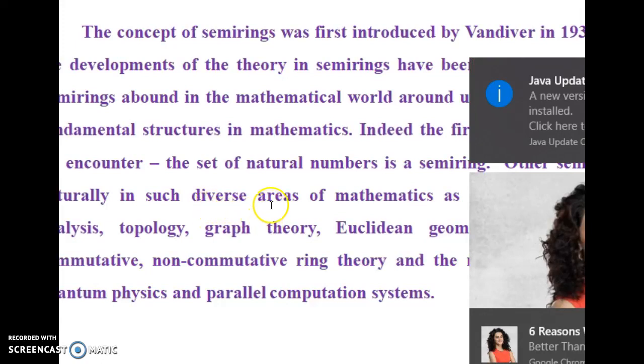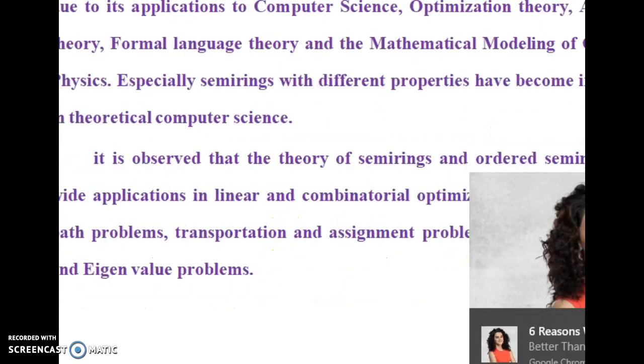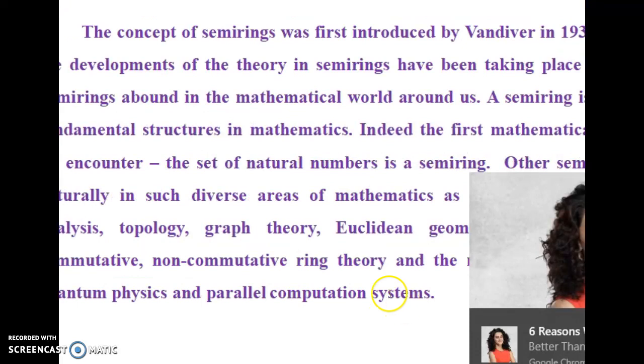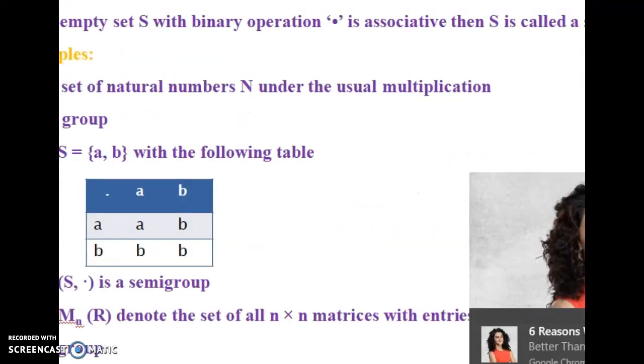Semiring is also applicable in different branches of mathematics such as topology, graph theory, Euclidean geometry, ring theory, non-commutative and commutative algebra, quantum physics, and so on. Other applications of semiring are mainly in computer science, optimization theory, automata theory, and formal language theory. It is also useful for transportation problems, assignment problems, and eigenvalue problems.